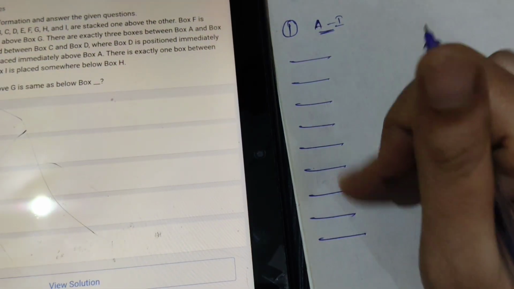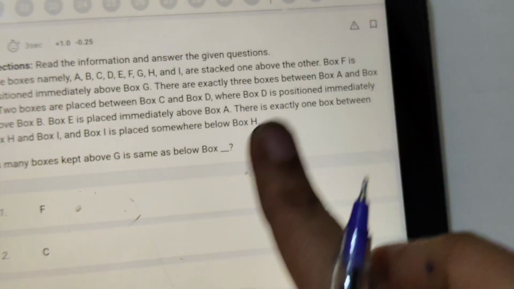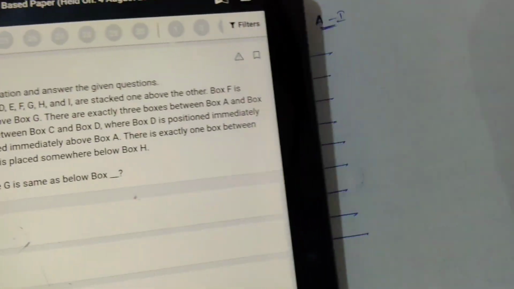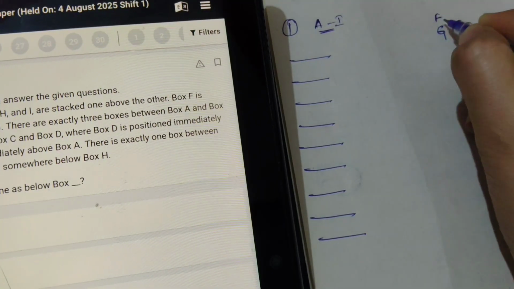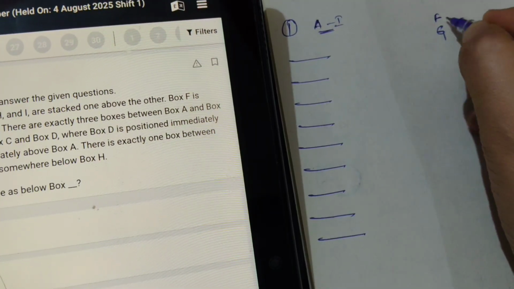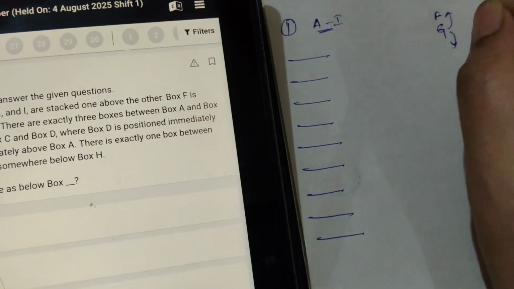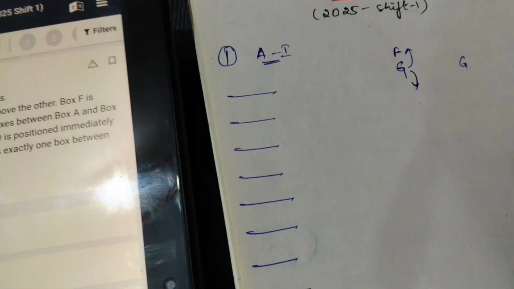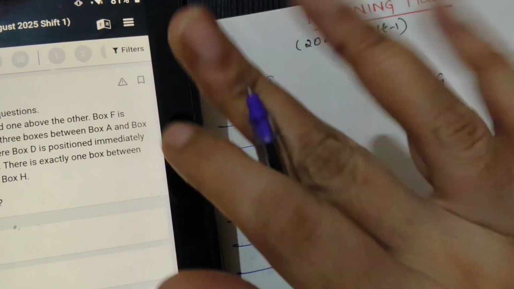Now see, 9 boxes one above the other, in this way. Next, box F is positioned immediately above G. See, immediately above, immediately below. Now this is G. Immediately above means F is directly above, there is no gap between the boxes F and G. Immediately above means here, immediately below means here. These terminologies are important, because one hint if you take wrong, your entire puzzle will go wrong.